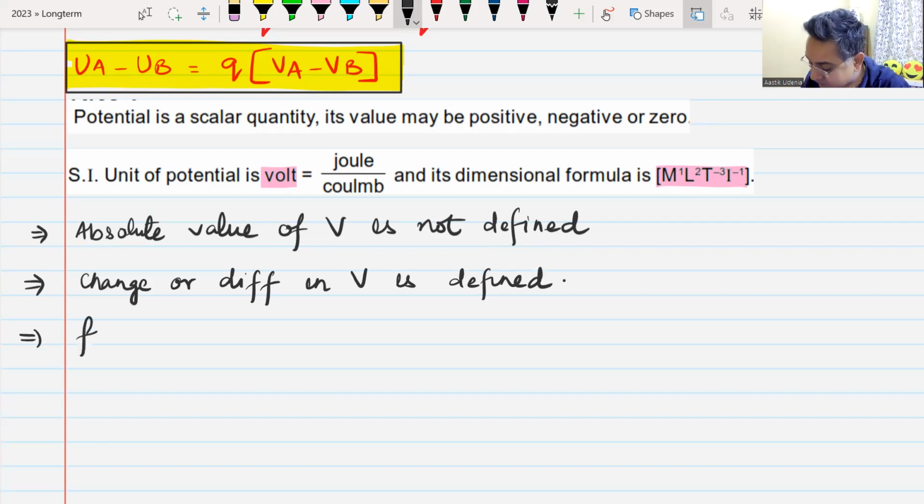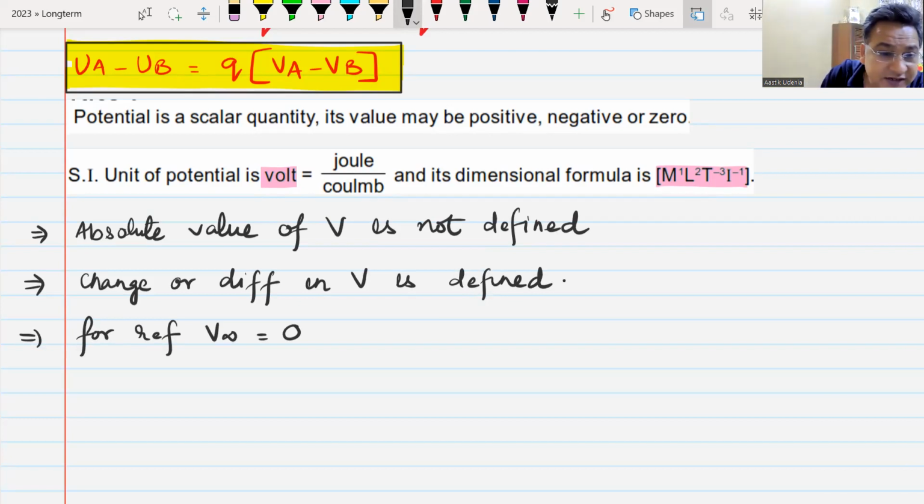For reference, we have to find a point whose potential can be taken as zero. For reference, potential at infinity can be taken as zero. Do we understand this? Yes, sir. For reference, potential at infinity is taken as zero. If you take potential at infinity to be zero, then you can define the potential of all the points in the universe. Do we understand this? First listen to me, then I'll give you time to write. Do we understand this? Yes, sir.